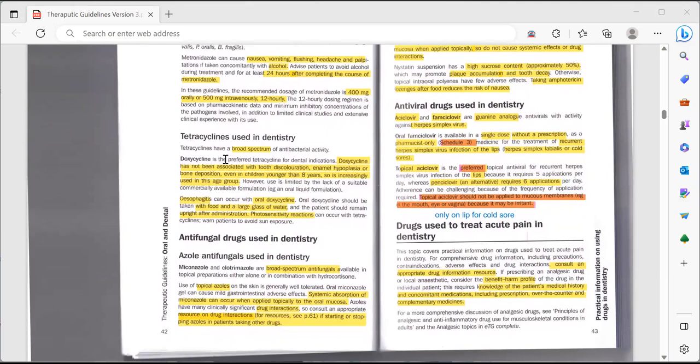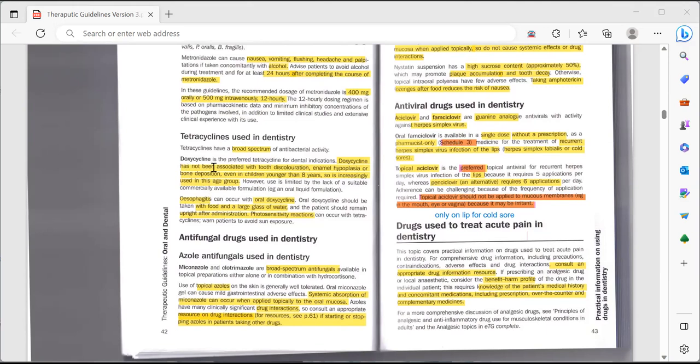controversial topic. We do not really prescribe tetracycline easily to the patient because it does have many side effects. The reason is because it is a broad spectrum antibiotic, and we already studied that the best ones are the narrow, then the second one are the moderate, and the broad one we try to avoid using, right?